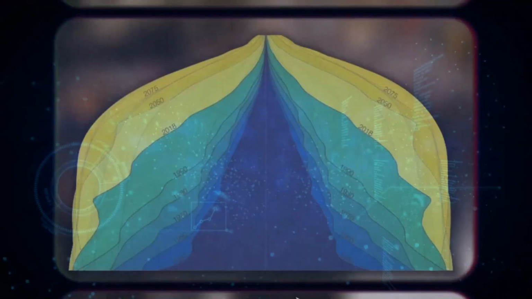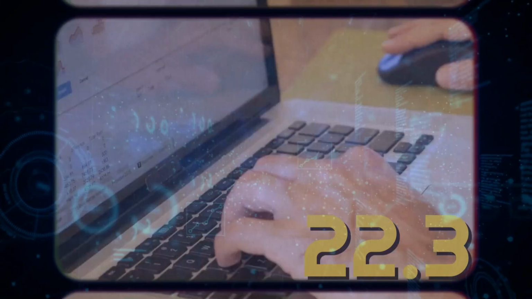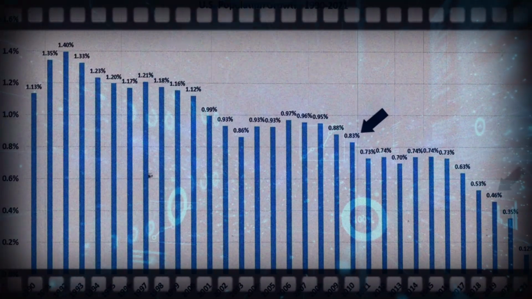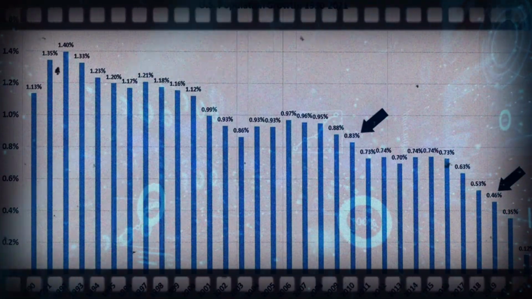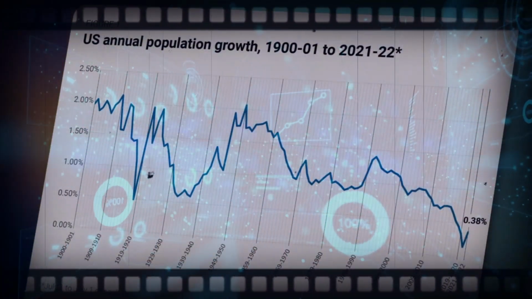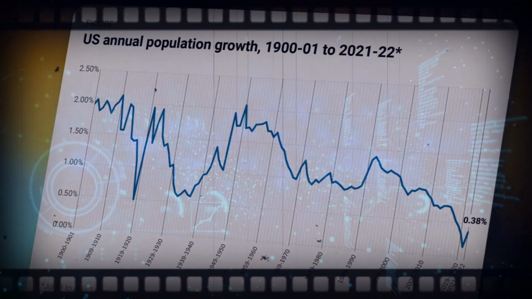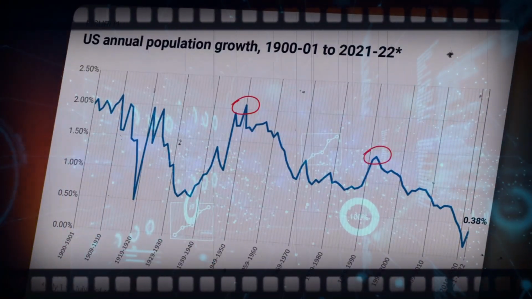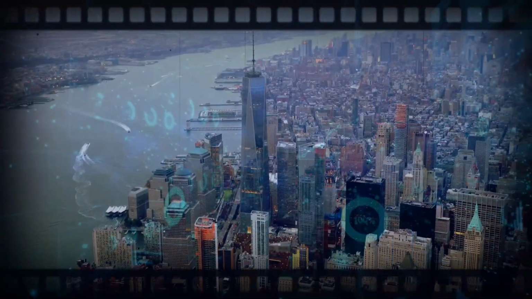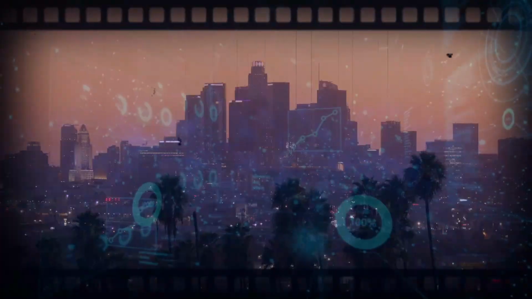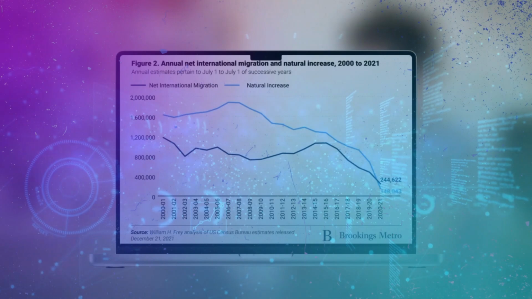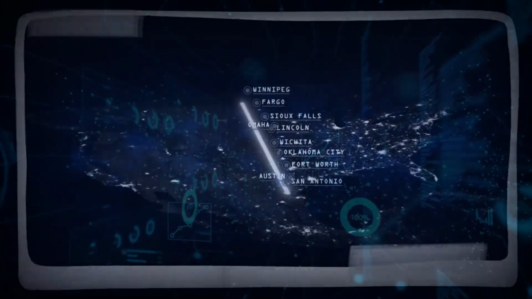The age structure of the USA shows that around 22.3% of the population is under 18 years old. About 61% are of working age between 18 and 64, and about 16.5% of the population is 65 or older, a number that is growing due to the aging baby boomer generation. More than 80% of Americans live in urban areas, with large metropolitan areas such as New York City, Los Angeles, and Chicago being particularly populous. The U.S. is a major destination for immigrants from around the world, and about 13.7% of the population is foreign-born.